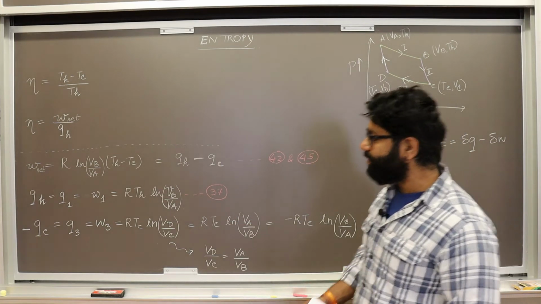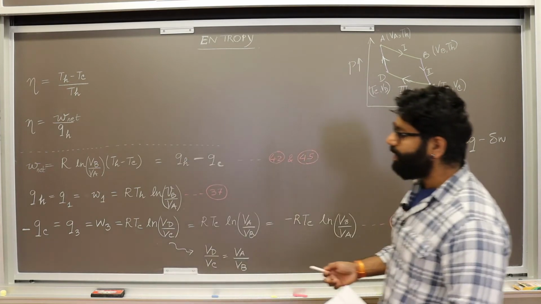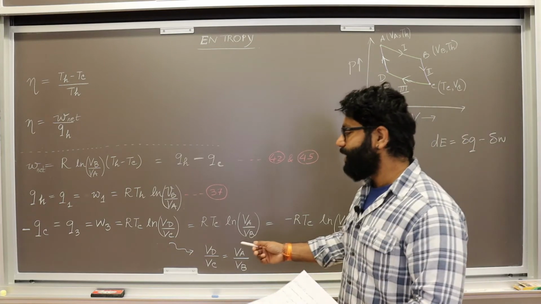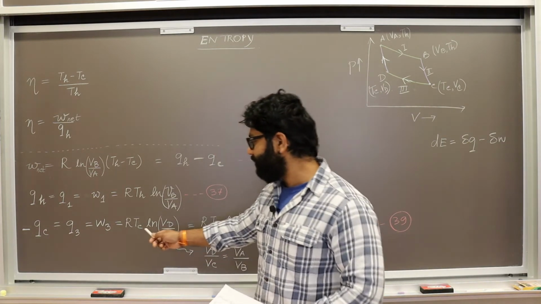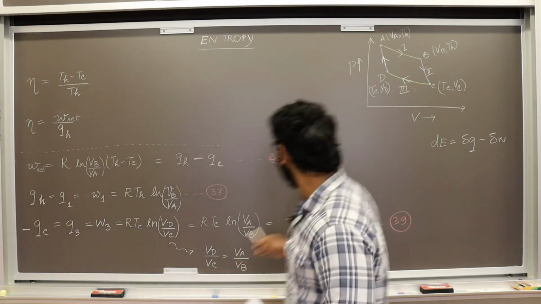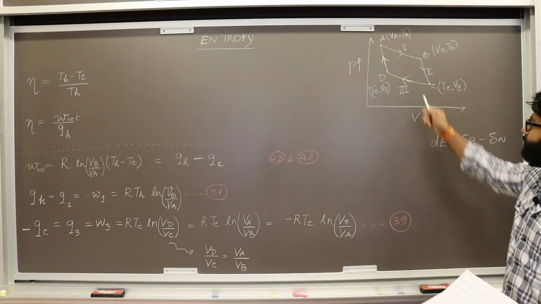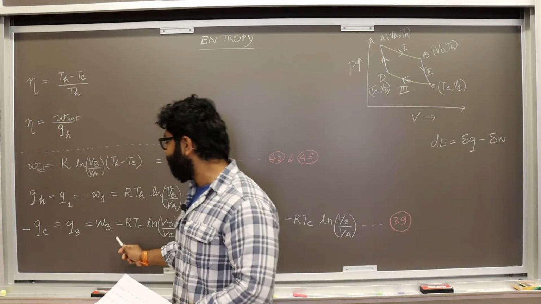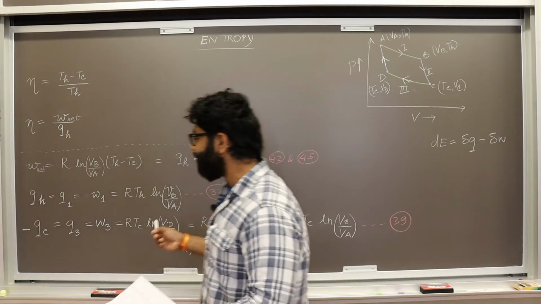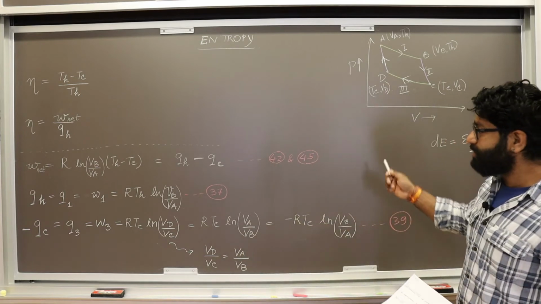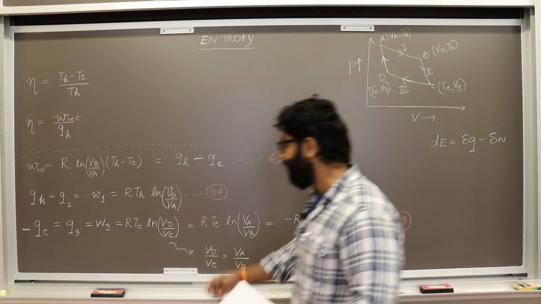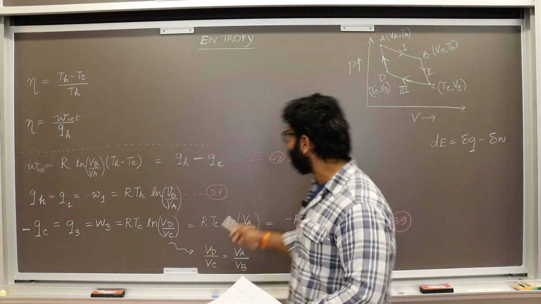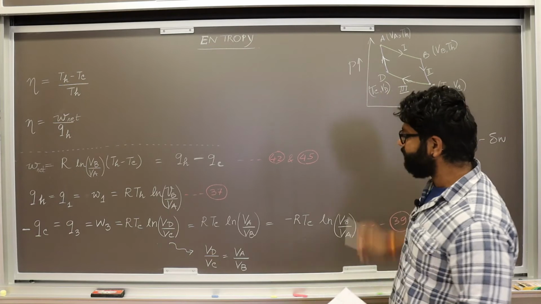Similarly, for step 3 now, we tried to calculate the amount of work that was done. The amount of work done here was equal to Q3, with the same logic again, because step 3 is also an isothermal process. So Q will become equal to W. Again Q is equal to W, and this was QC because it was exothermic, since heat was released in this. That's the negative sign. So this became equal to RTC ln VD by VC. VD and VC, these were the volumes.